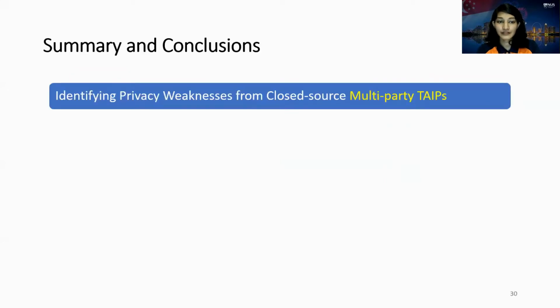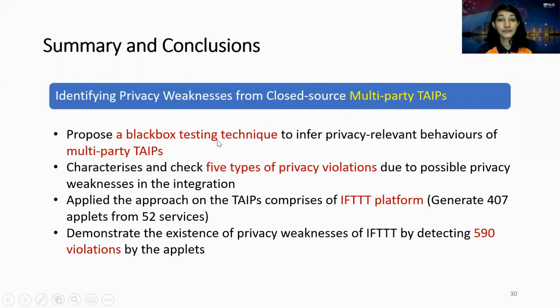In summary and conclusion, we identify privacy weaknesses from closed source multi-party types by proposing a black box testing technique. We characterized and checked for 5 types of privacy violations of multi-party types. We applied our approach to the most popular trigger action platform, which is IFTTT, and demonstrated that there exist privacy weaknesses in the IFTTT by detecting 490 violations by the applets.